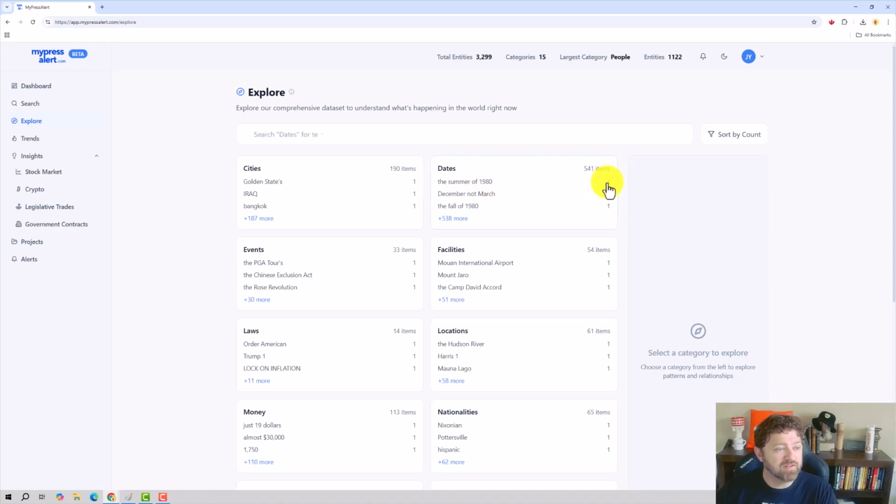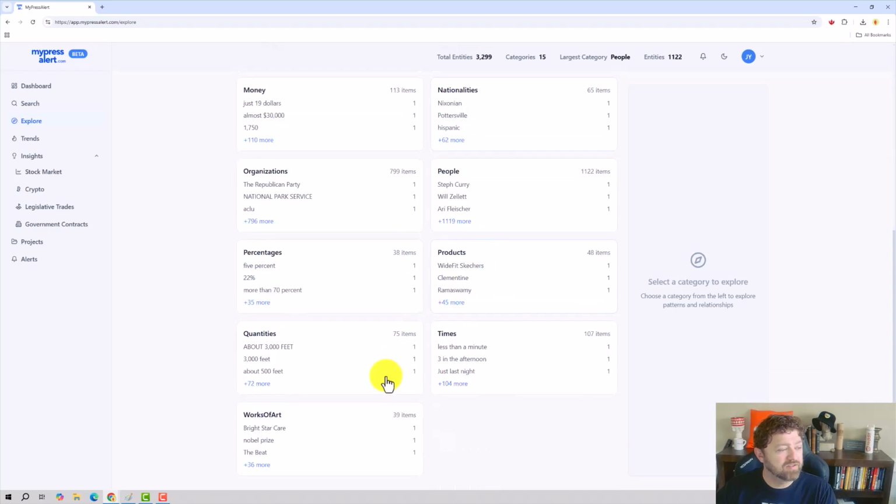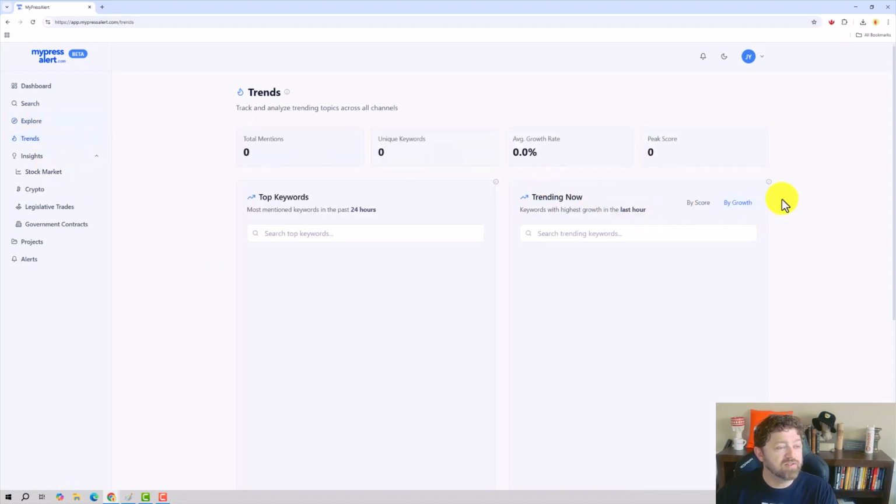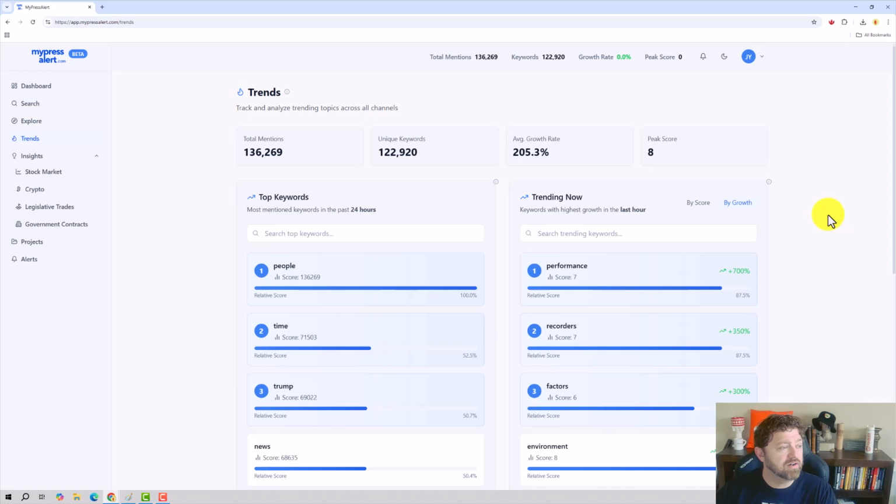The summer of 1980? That's when I was born. Golden State, Iraq. I don't know what that number means. They're all one off to the right-hand side. It's interesting. Let's go ahead and look at trends. Let's track that. Let's see if there's anything interesting in here.